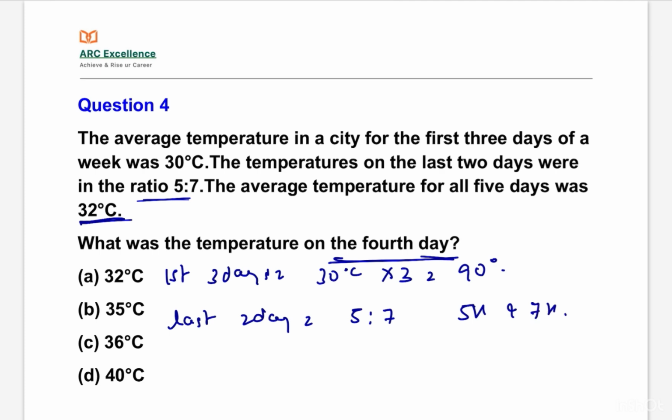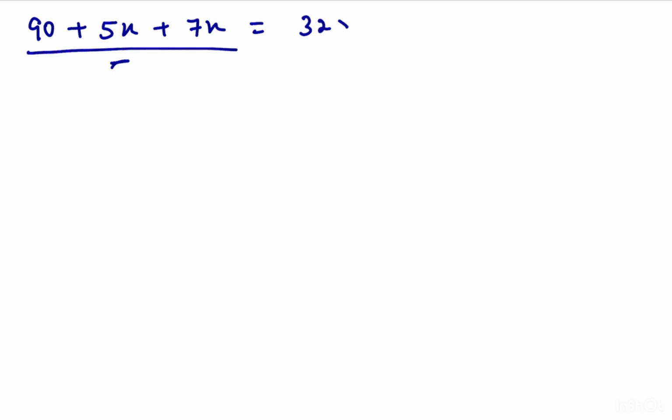The average temperature of all 5 days was 32 degrees Celsius. So we can take the equation as, for the first 3 days it is 90, plus 5x plus 7x for the last 2 days, divided by 5, equals 32 degrees Celsius. So 90 plus 5x plus 7x is equal to 160.